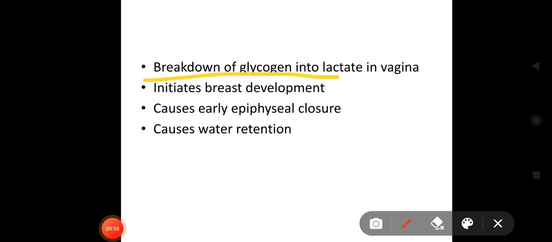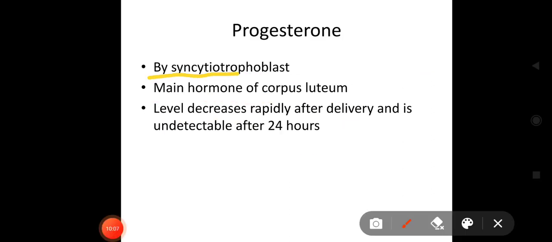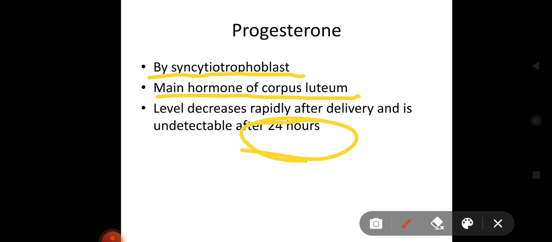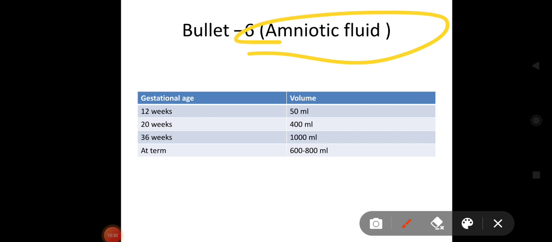Estrogen causes breakdown of glycogen into lactate in the vagina. It initiates the development of breast, causes early epiphyseal closure and causes retention of water. Progesterone is synthesized by the syncytial trophoblast. It is the main hormone of the corpus luteum and it maintains pregnancy. Its level decreases rapidly after delivery and is undetectable after 24 hours. Just remember this: the level of progesterone is undetectable after delivery after how many hours or days? 24 hours.